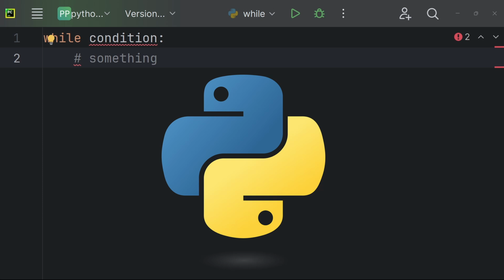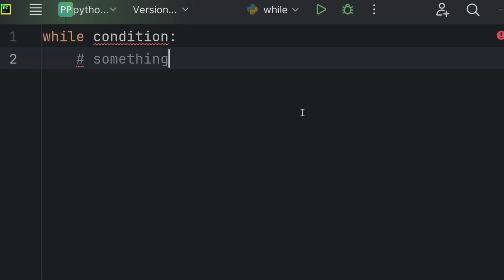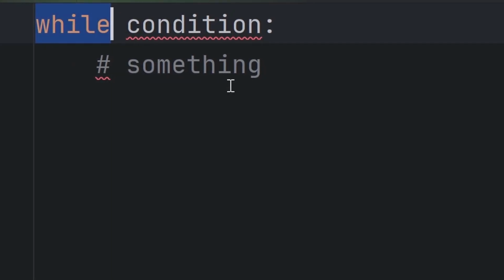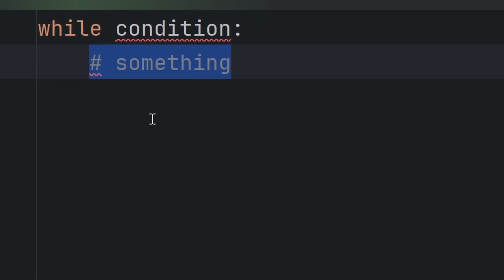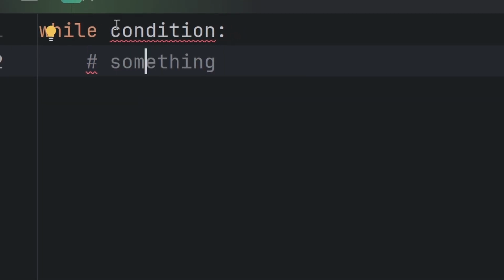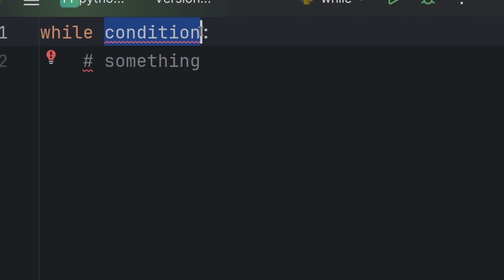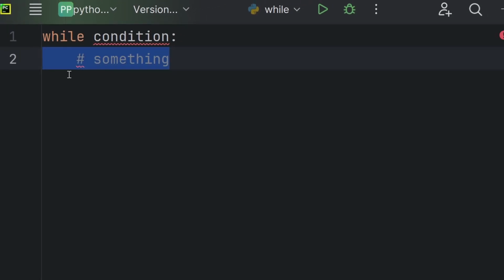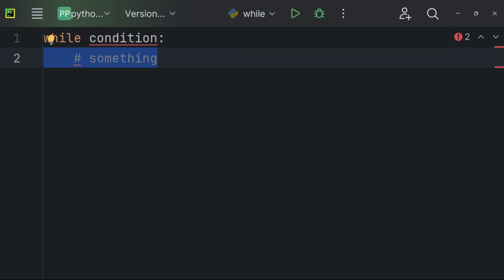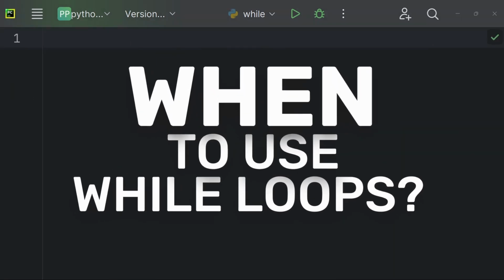In Python, this is how we write a while loop. You start with the keyword while, followed by the condition, and some code. Think of it like a repeating question. Is this condition true? If yes, it keeps running the code inside the loop. Once the condition is no longer true, the loop stops. So when do we use while loops?